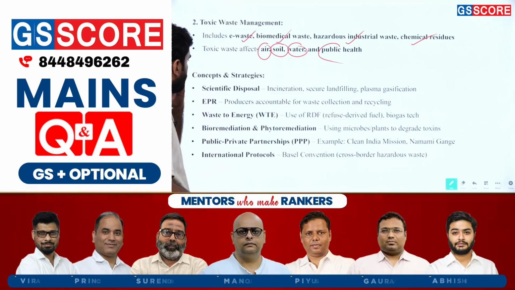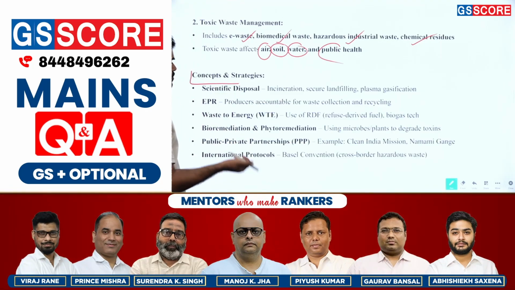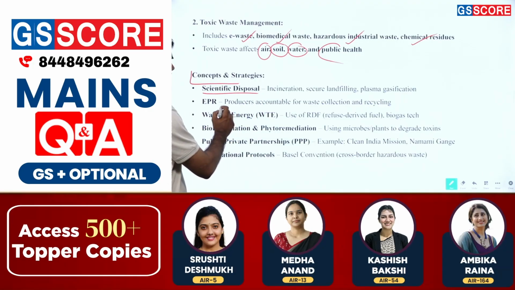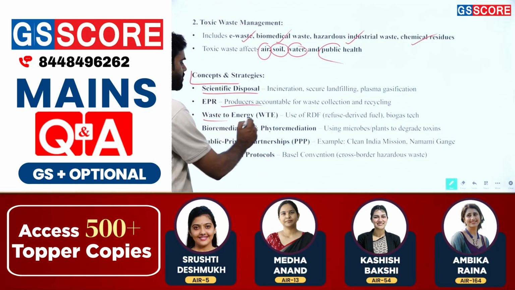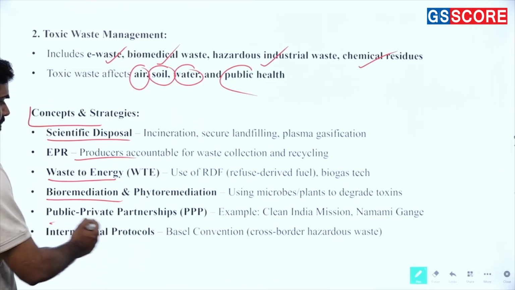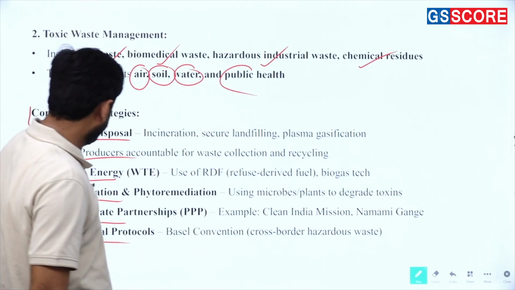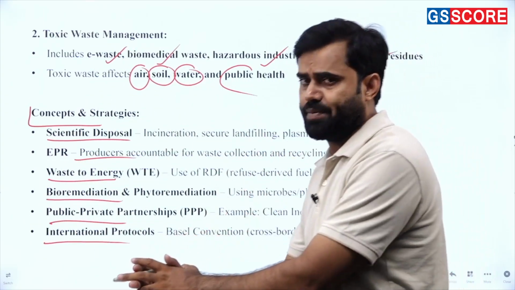So now you will find the concept and strategies. Definitely we have to use scientific disposal and EPR, producers accountable for waste collection, recycling, waste to energy, bioremediation and phytoremediation, public-private partnership, international protocols. Means these all are the concept and strategies.